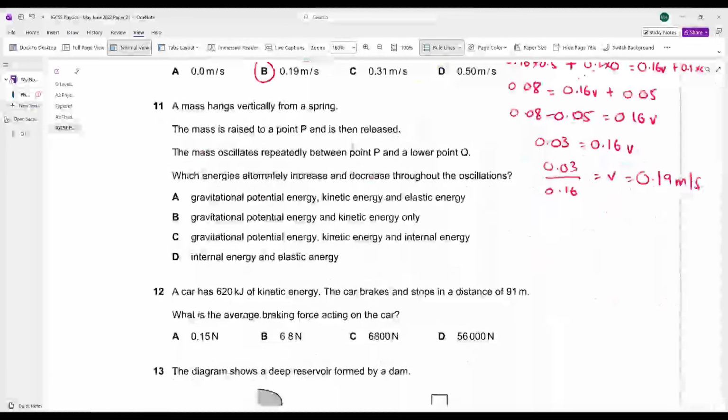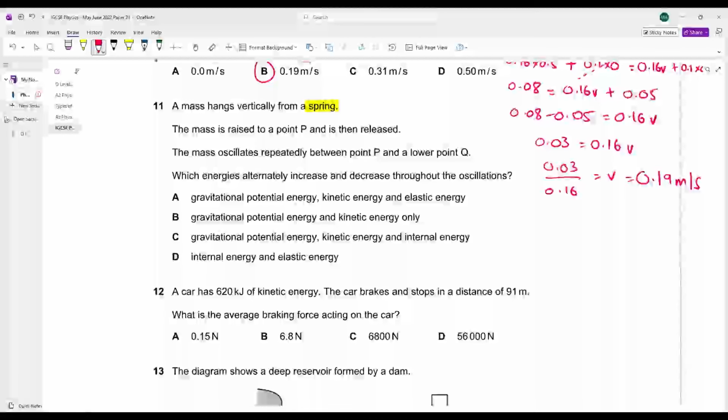अब आगे बढ़ते हैं. A mass hangs vertically from a spring. Always remember, whenever you are hanging from a spring, there will be elastic potential energy. क्योंकि spring जब भी आएगा, elastic potential energy store होगी. OK, the mass is raised to a point, that means there is gravitational potential energy, and then it is released.